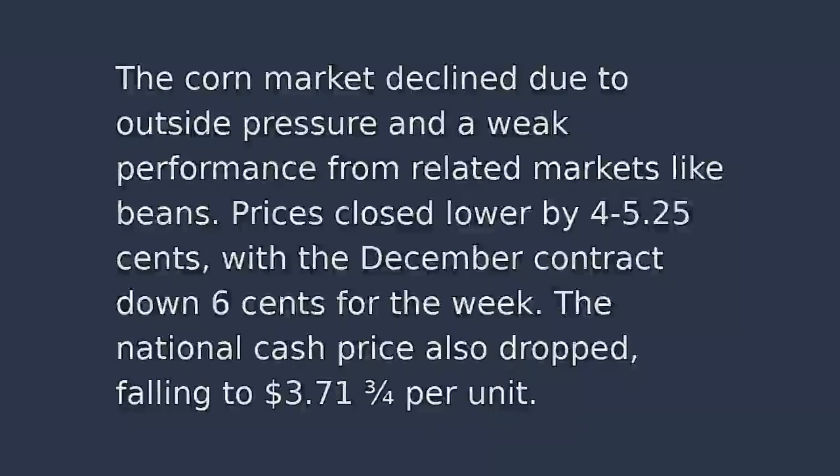The corn market declined due to outside pressure and a weak performance from related markets like beans. Prices closed lower by 4 to 5.25 cents, with the December contract down 6 cents for the week. The national cash price also dropped, falling to $3.71 3/4 per unit.